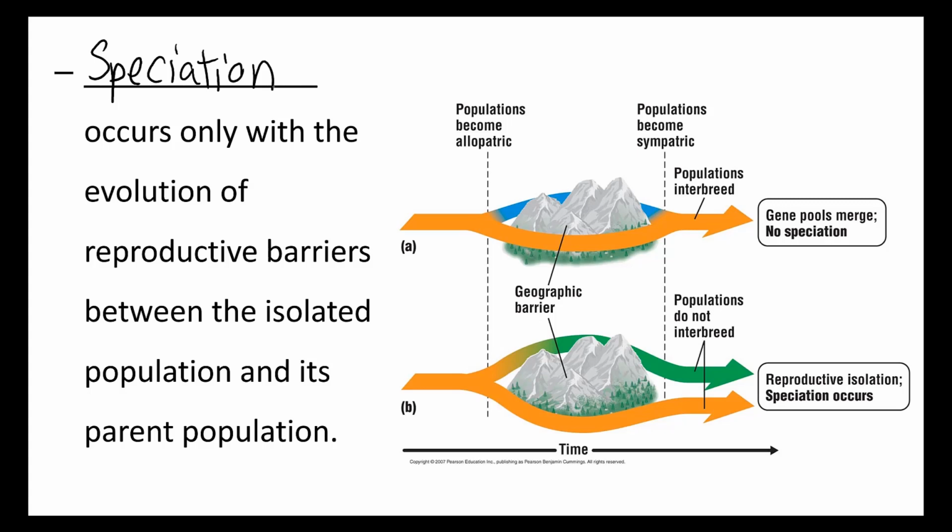If you start with one population and they're temporarily divided by a geographic barrier over many generations, yet if individuals are able to come back together and still reproduce, then we would say no speciation had occurred. However, if after being separated for a while, the individuals are brought back together and they are not able to reproduce, we would then say that they are now separate species.